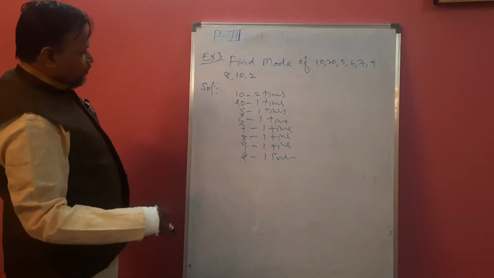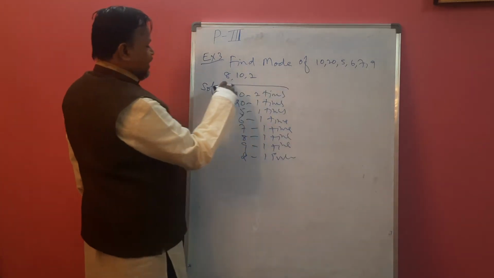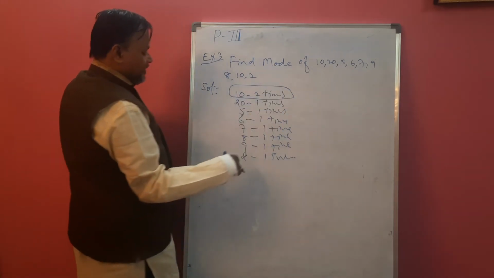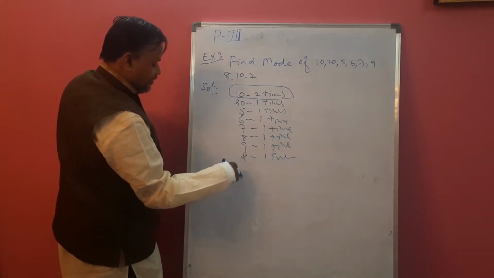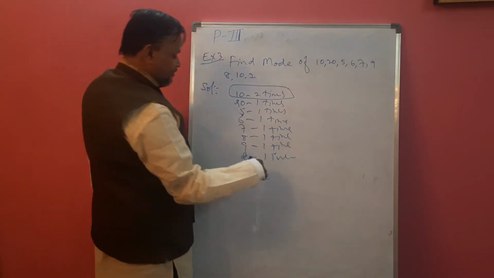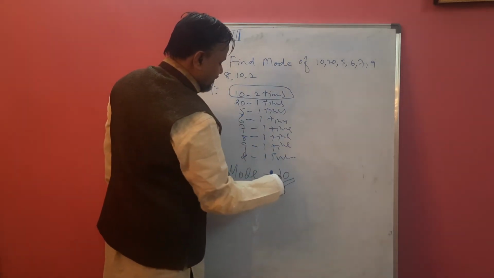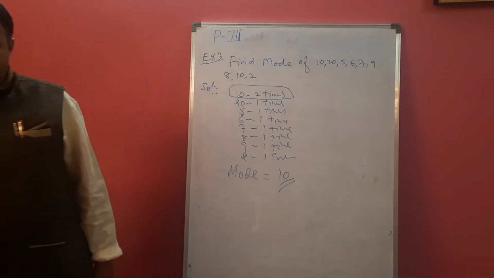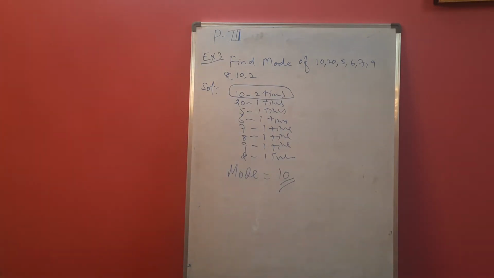Therefore, which value is repeated maximum number of times? 10. So what is mode? Mode is the maximum repeated observation. So 10 is called the mode of the given data. Why? Because it is repeated the maximum number of times in the given observations.